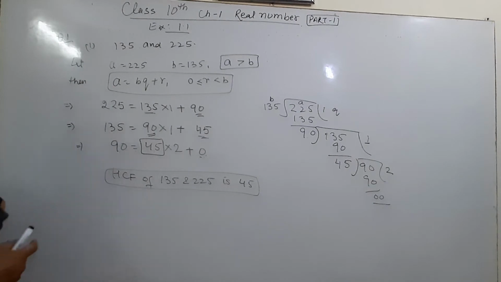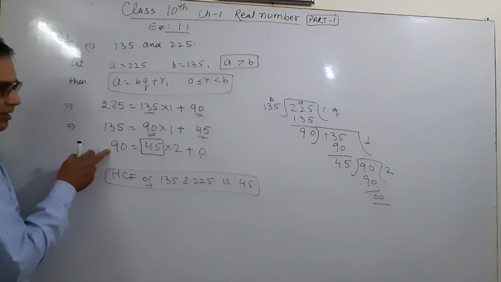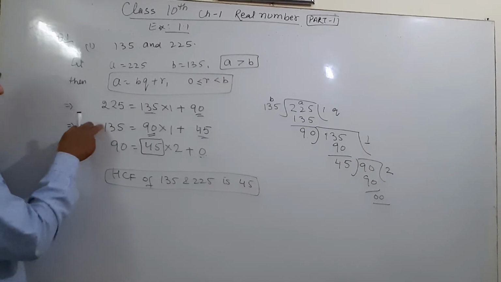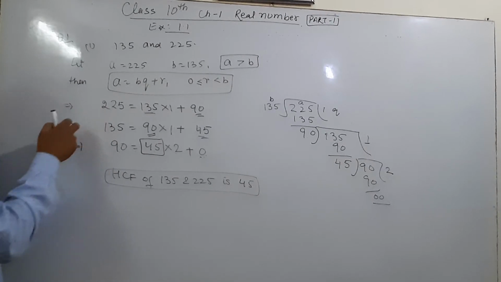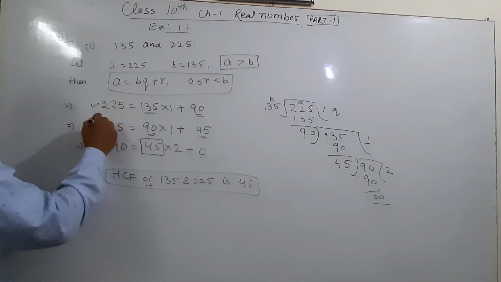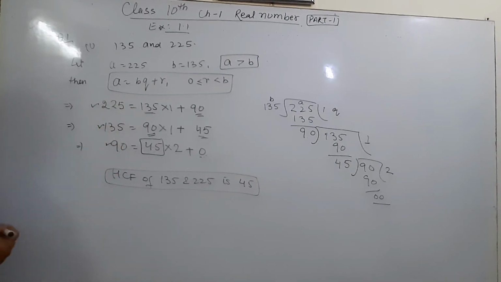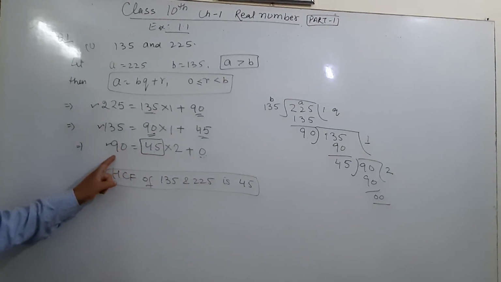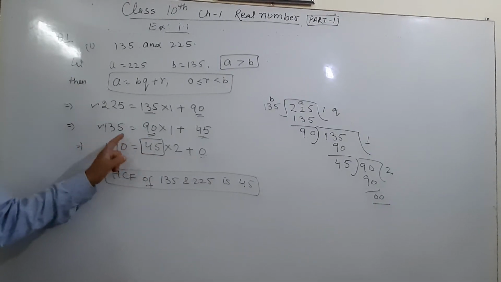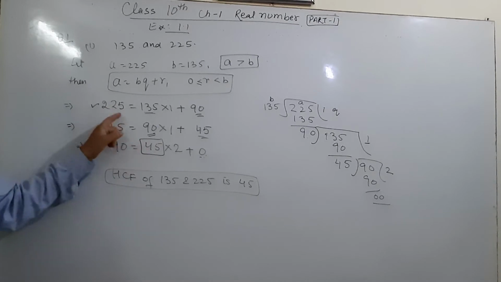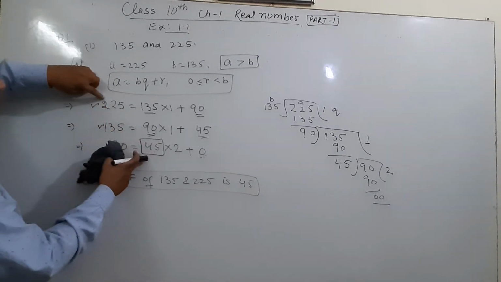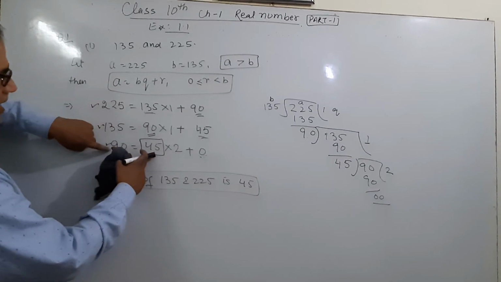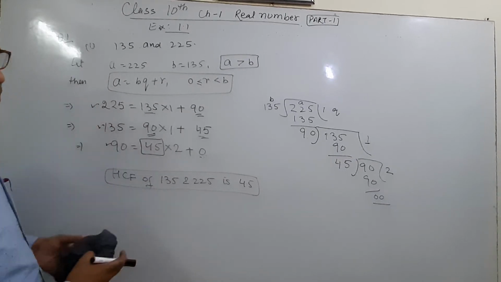And now listen: the HCF of 90 is also 45, the HCF of 135 is also 45, the HCF of 225 is also 45. It means 225, 135 and 90. The HCF of 45 and 90 is 45, and of 135 and 45 is 45.